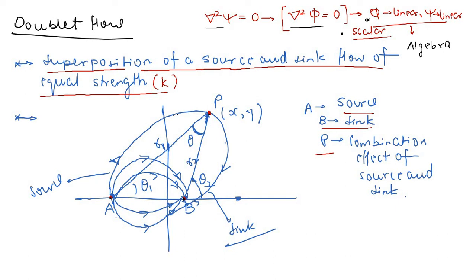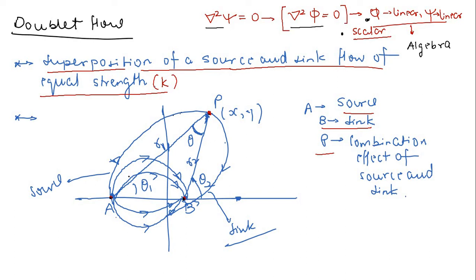You can see here these are the streamlines for source, and in a similar way you can draw, not the source, it's for, let's say, the superposition of source and sink, right? A similar way you can draw it in the downward direction as well. So these circular arcs you are seeing here, these are all streamlines. Okay, now let me again discuss this thing in further details.